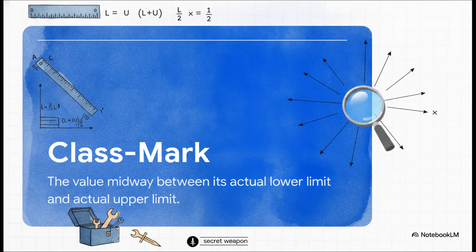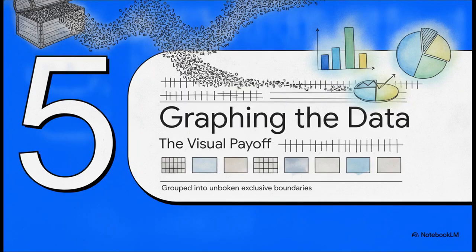Okay, before we finally graph this out, there is one last term to tuck into your tool belt, and that's the class mark. This is simply the value perfectly midway between the actual lower limit and the upper limit. You just add the two boundaries together and divide by 2. Keep this mid value in the back of your mind because it's going to be our secret weapon for the final step. And we've made it to section 5, graphing the data, the visual payoff.